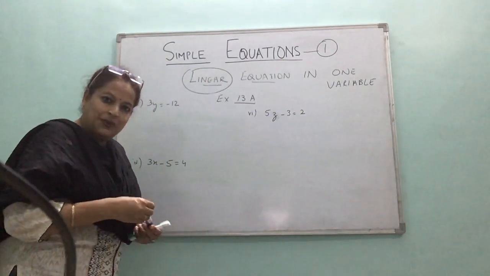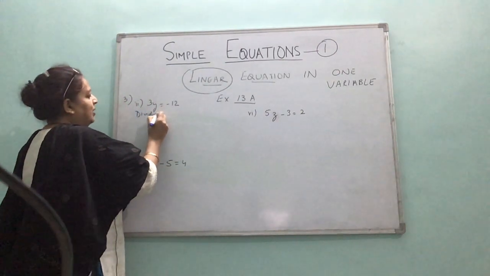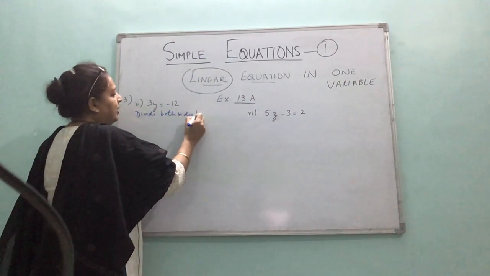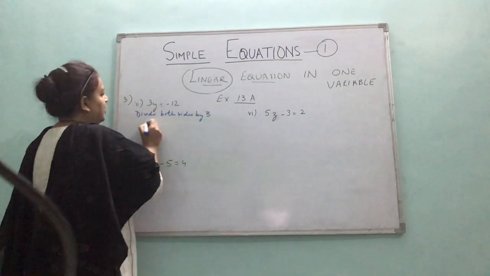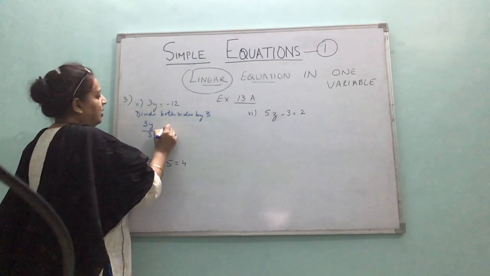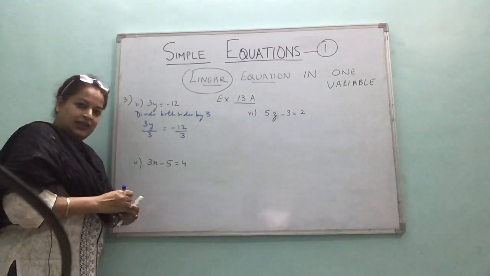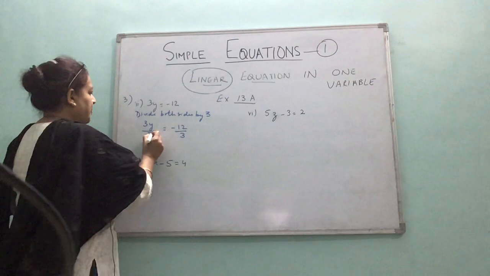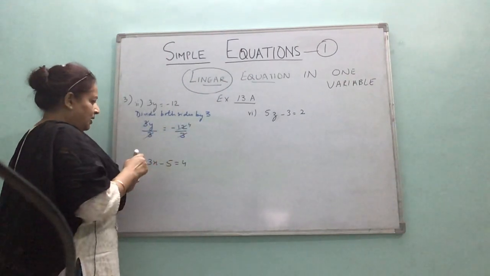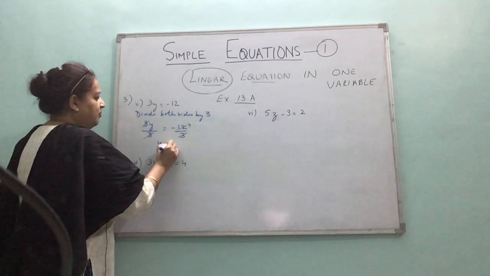So we divide both sides by 3. So it is 3y divided by 3, minus 12 divided by 3. Now this cancels off. And this is 4. So what is your answer, children? Y is equal to minus 4.